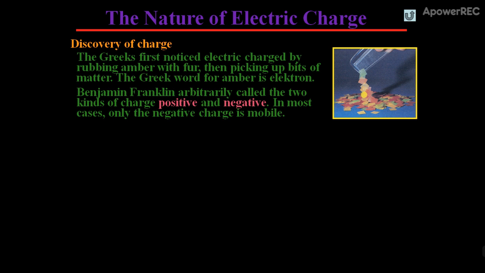Benjamin Franklin arbitrarily called the two kinds of charges positive and negative. In most cases, only the negative charge is mobile.